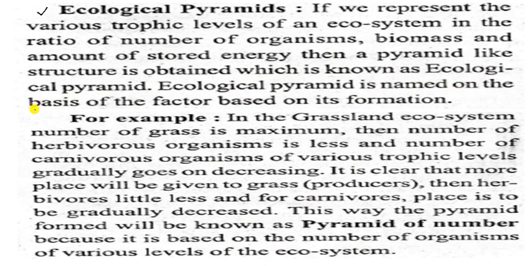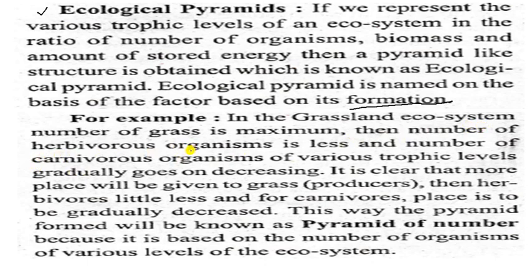Ecological pyramid is named on the basis of the factor based on the formation. It is based on its formation. So that is the base. Now come to, for example, a grassland. In a grassland ecosystem, the number of grass is maximum. इसमें grass जो है वो सबसे ज्यादा होते हैं.